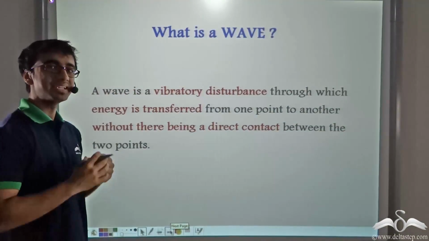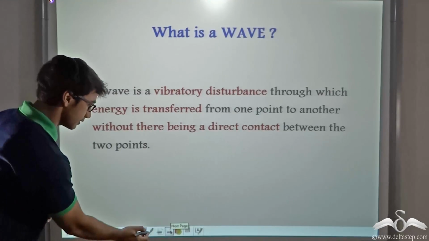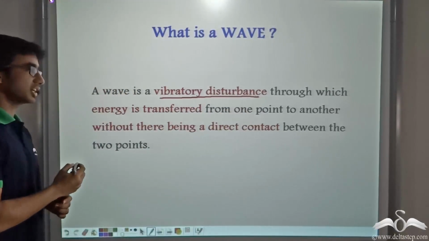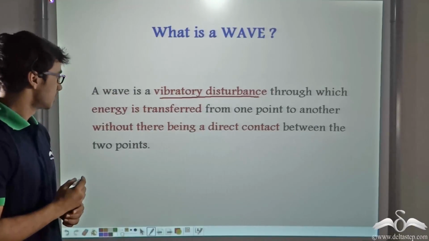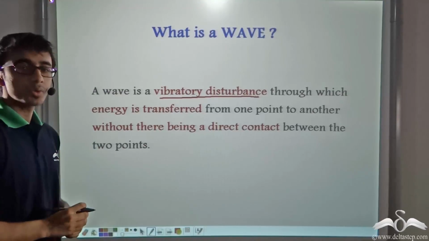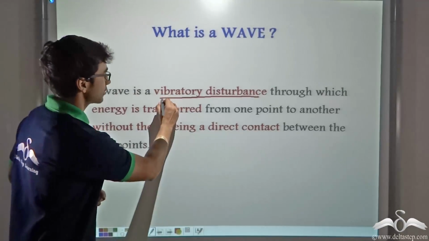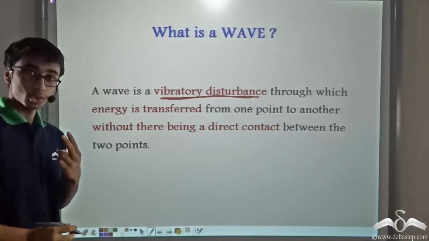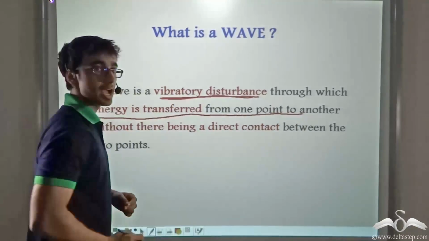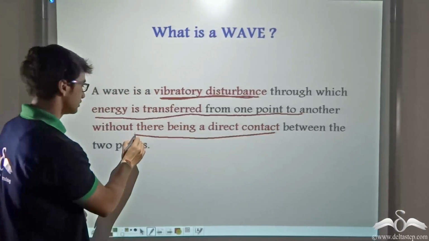So, what is a wave? How can we define a wave? We just learned about vibrations. So, a wave is a vibratory disturbance through which energy is transferred from one point to another without there being a direct point of contact between the 2 points. Now, in this definition, there are three things to be kept in mind. Number one, vibratory disturbance. Number two, energy is transferred from one point to the other. And number three, there is no direct point of contact between the 2 points.